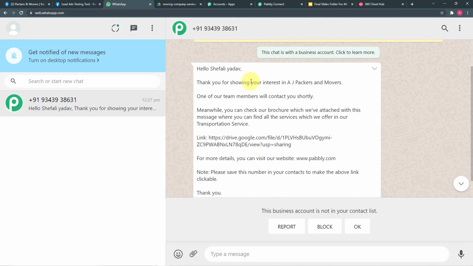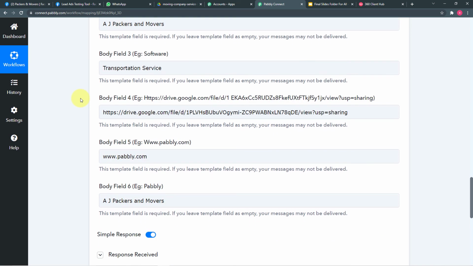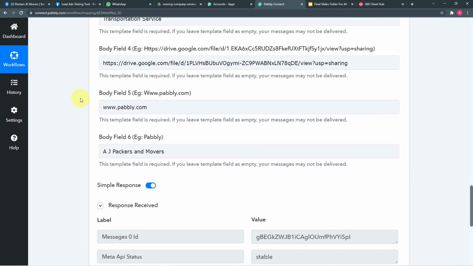You can see in place of these body fields, the things are filled automatically: Shefali Yadav, AJ Packers and Movers, transportation service. So these are the things that we have mapped here in Pabbly Connect. So our connection with WhatsApp is working really fine.